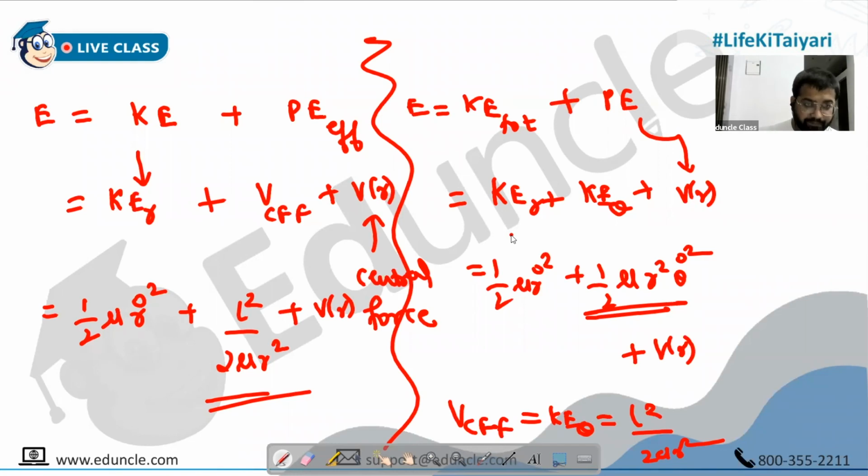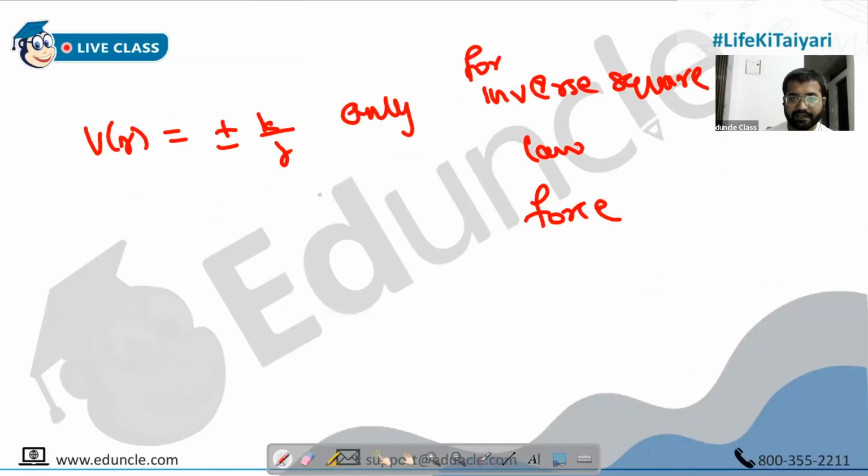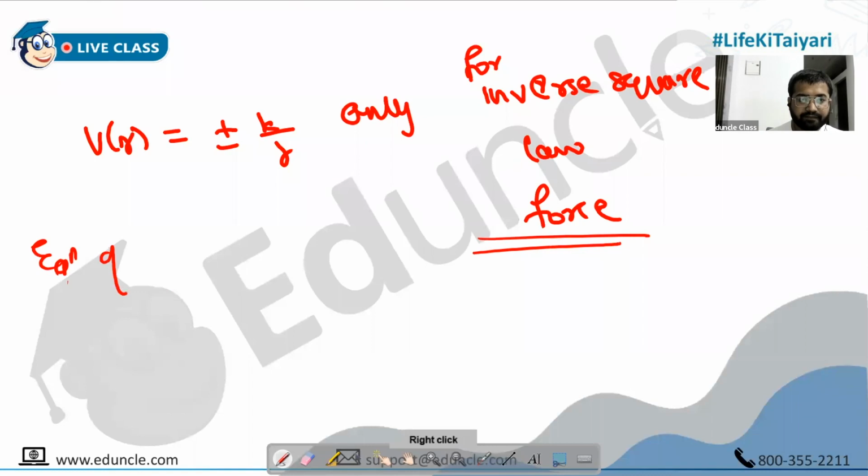After this, if we talk about only inverse square law forces, we end up having an equation of orbit.